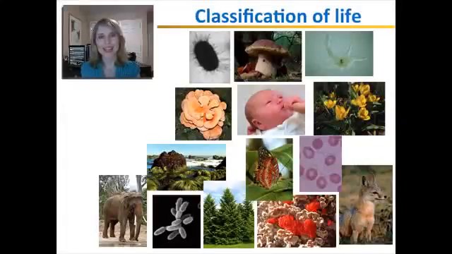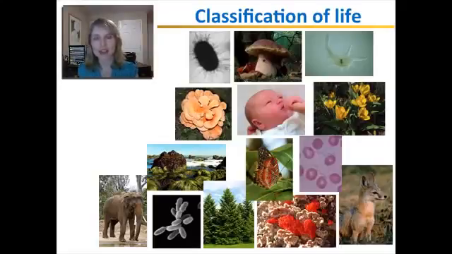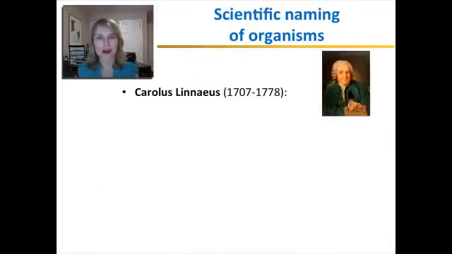So here on this slide, I put a wider variety of organisms, and just look at the incredible beauty and diversity of life. When these organisms are so different from each other, how do we even begin to study them? So this is the science of classification, the science of grouping organisms based on their similarities and differences. This was begun by a scientist named Carolus Linnaeus.